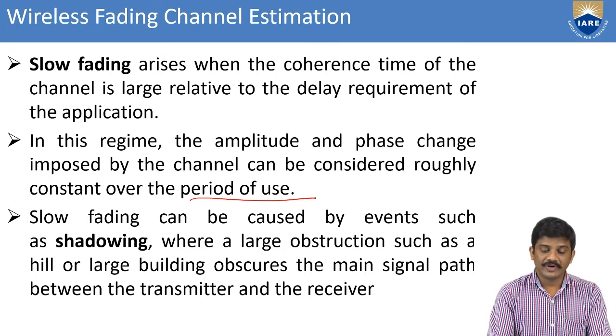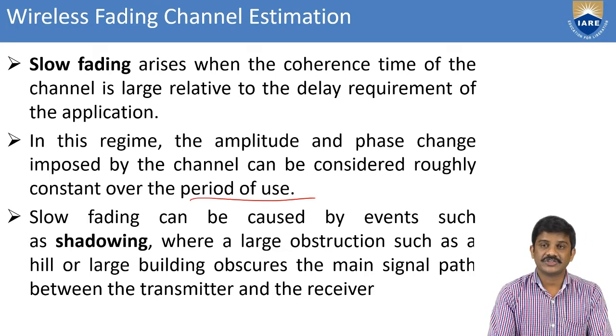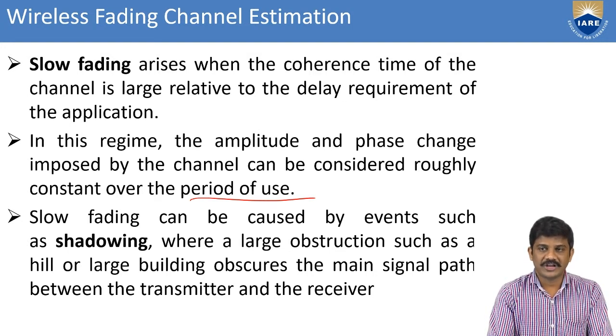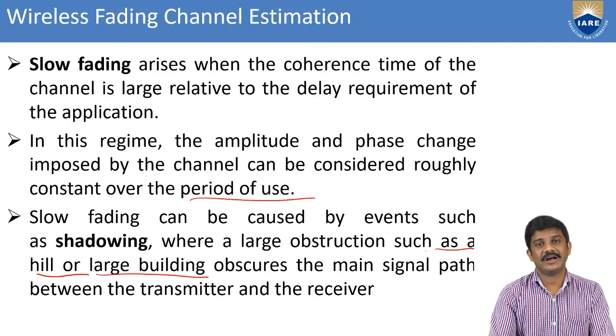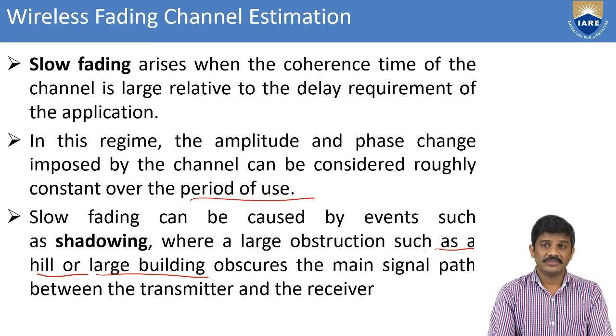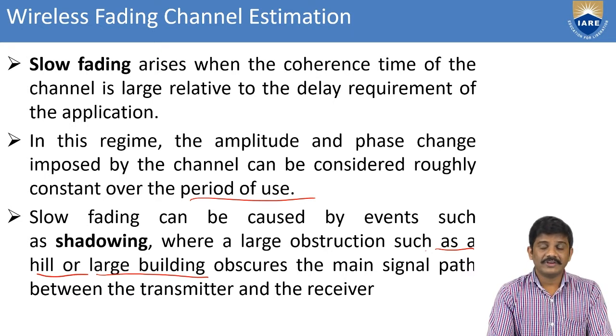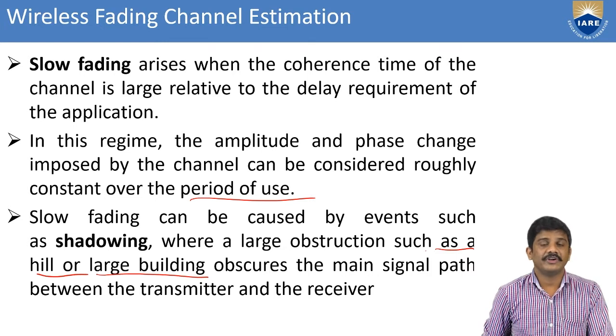Slow fading can be caused by events such as shadowing. Shadowing occurs when a large obstruction such as a hill, large building, or mountain obscures the main signal path between the transmitter and receiver. That is also under slow fading.